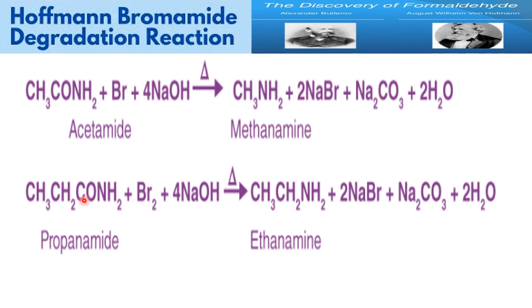The same way, propanamide to ethanamine. One interesting thing is that here we have 3 carbons in the chain, but only 2 carbons in the product, one carbon less, because this CO will go. The main idea is degradation: destruction, decomposition, destroying, all those words we use for this. Therefore, whatever amine we get has fewer carbon atoms compared to the amide. In the amide, one C is there in the form of CONH2, and that group is converted into only NH2. That C will escape in the form of sodium carbonate.